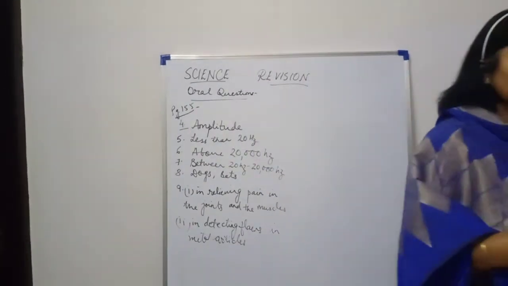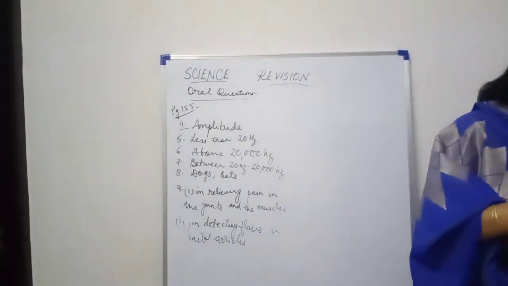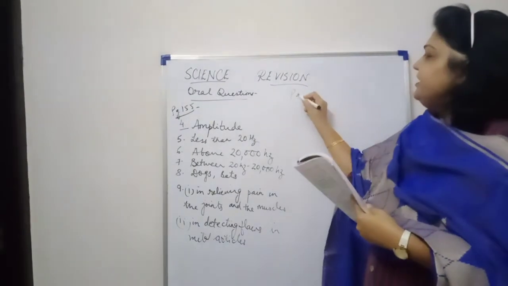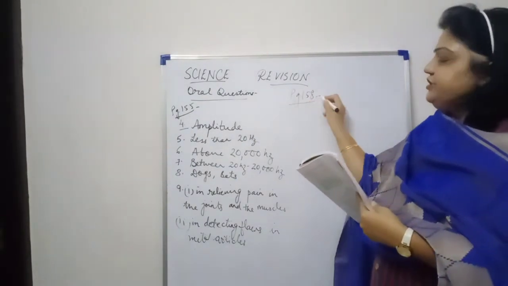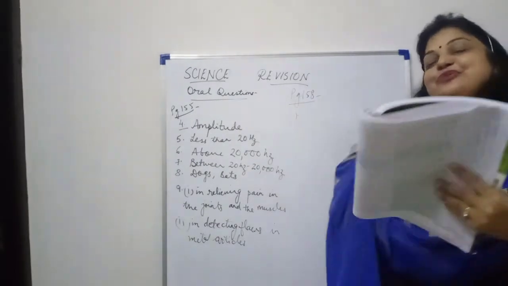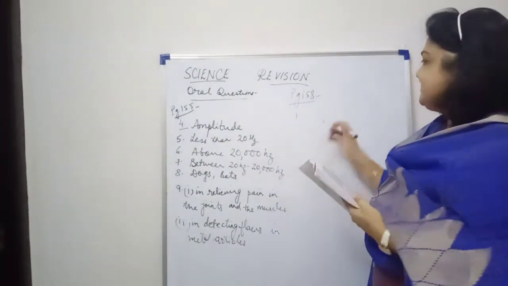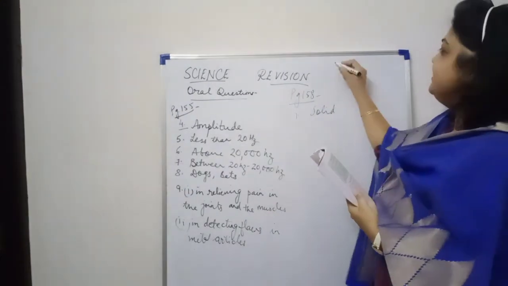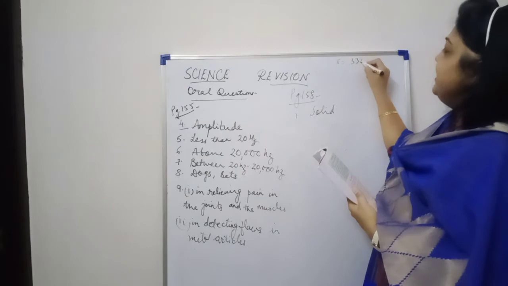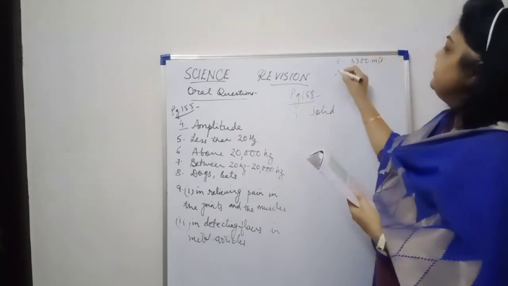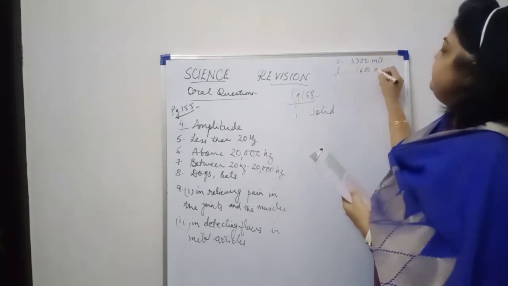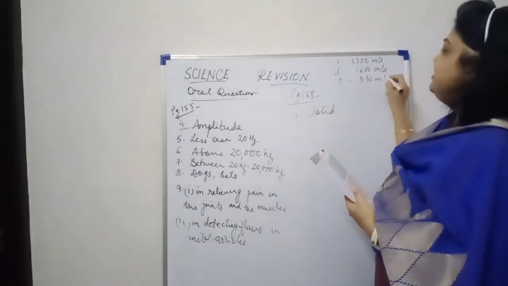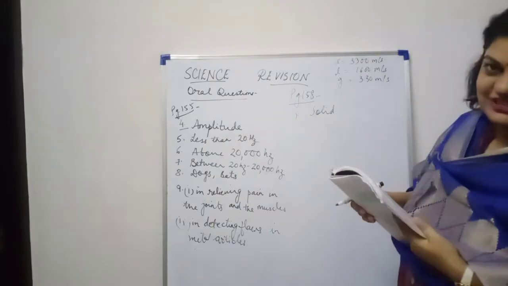Now let's switch over to next set of question answers which are given on page 158. So open your books on page 158. First question is, in which material sound travels fastest? Yes, it's the solid. Speed of sound in solid, it is 3300 meter per second. Liquids, it's 1600 meter per second. In gaseous or in air, it's 330 meter per second. So it is the least in gaseous state.